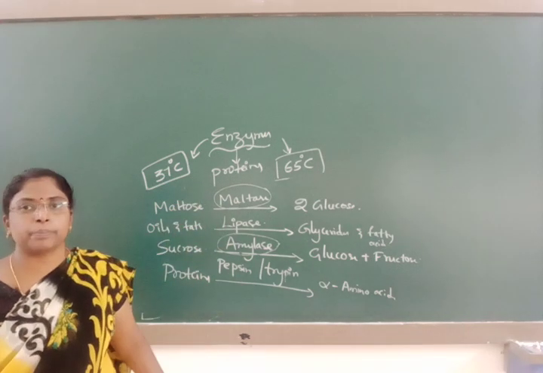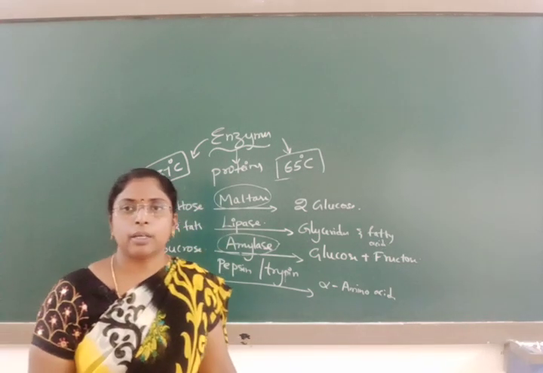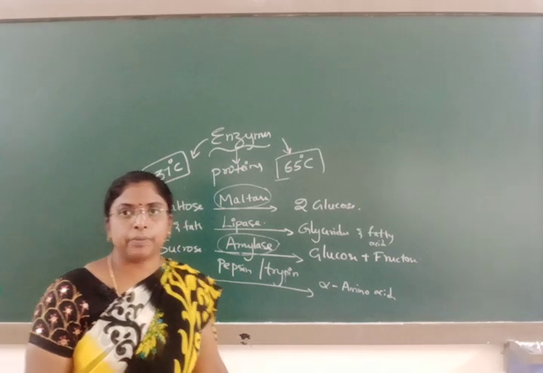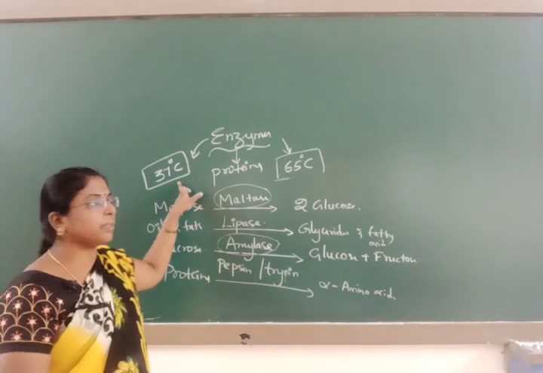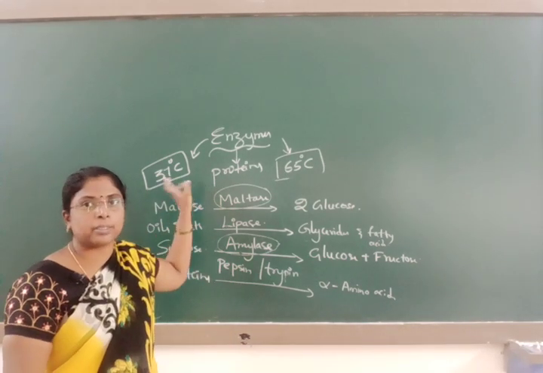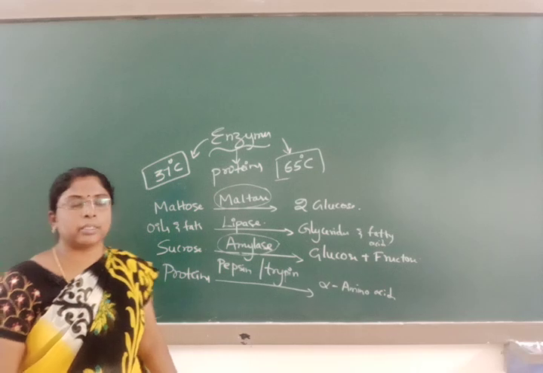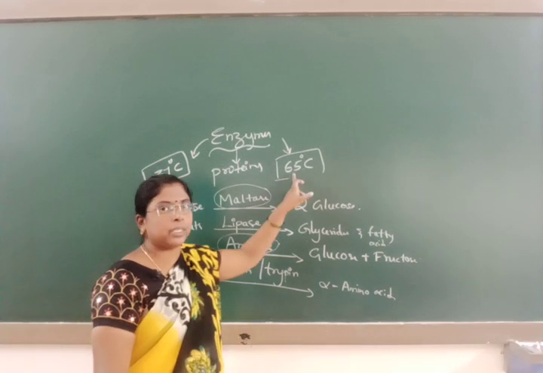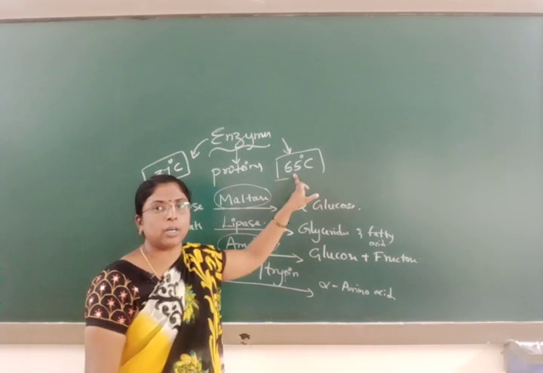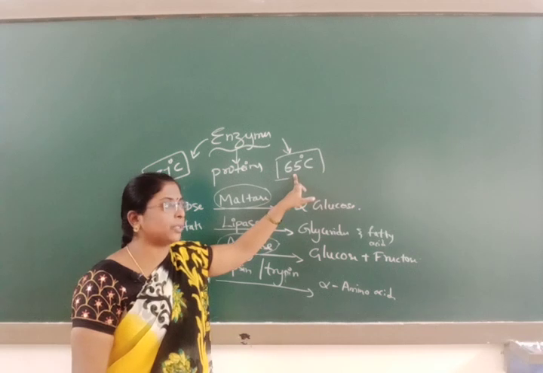Enzymes are very specific in nature. Their activity is maximum at 37 degrees Celsius. As the temperature goes on increasing above 65 degrees Celsius, they become ineffective.